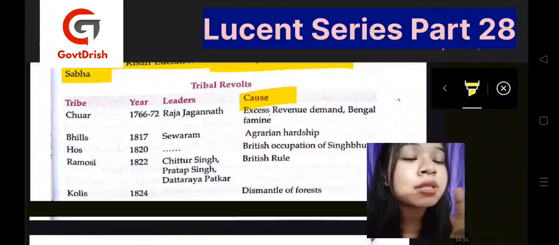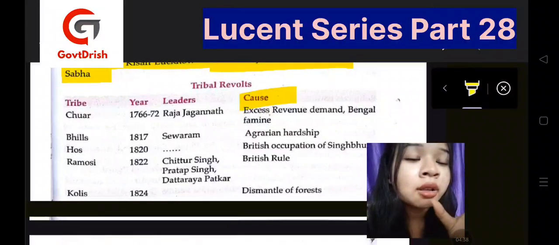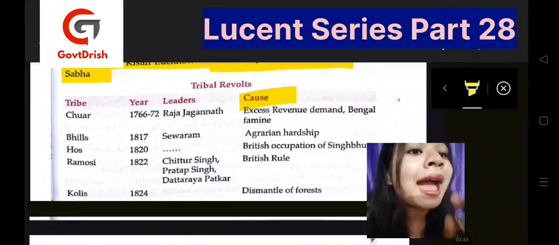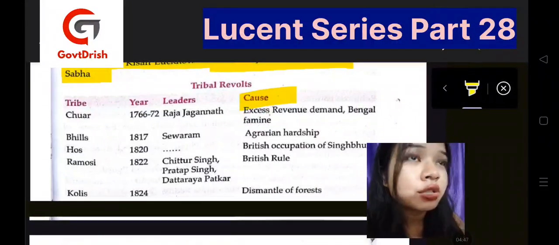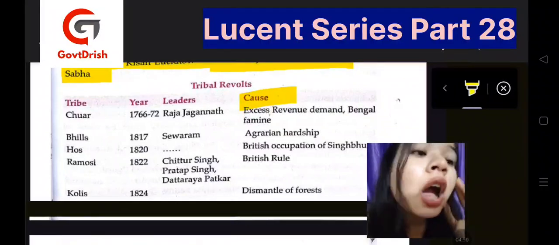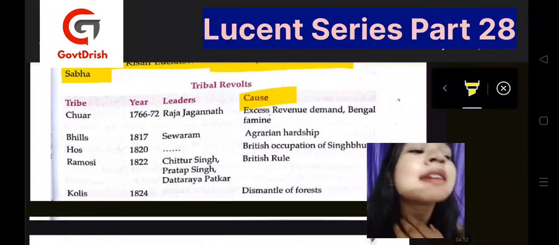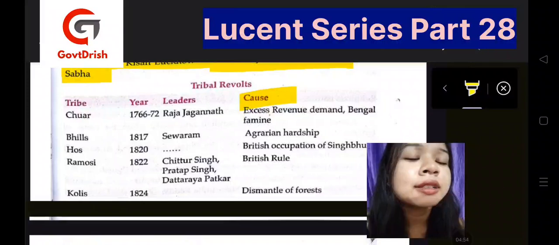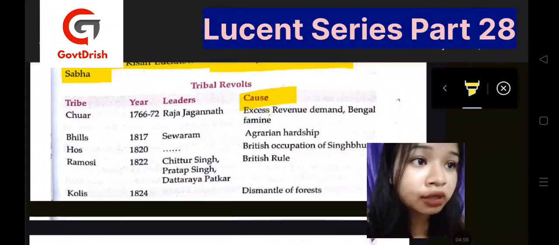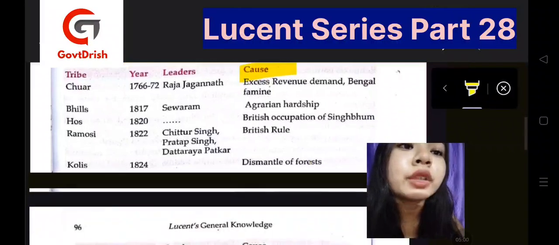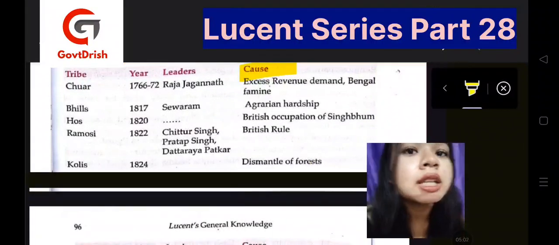So this revolt was basically based in Bengal, and the reason was there were quite heavy demands from the Britishers. There was no such fruitful outcome from the lands, but there was excessive demand, and the Bengal famine, which was a natural disaster. There were no food crops. So this triggered it.